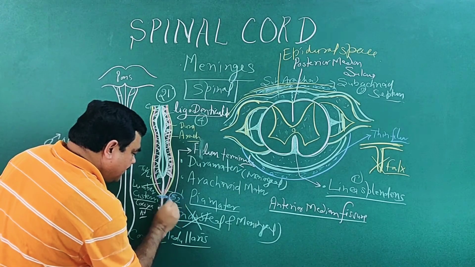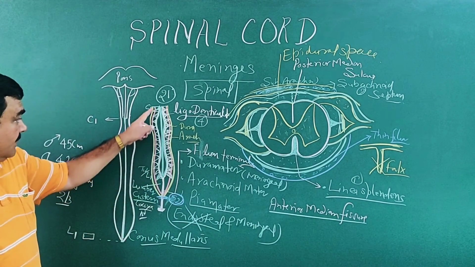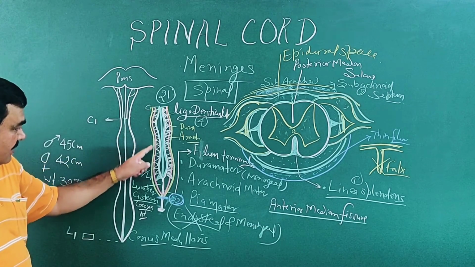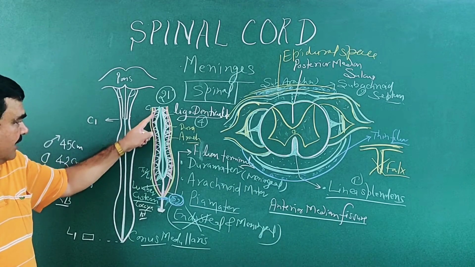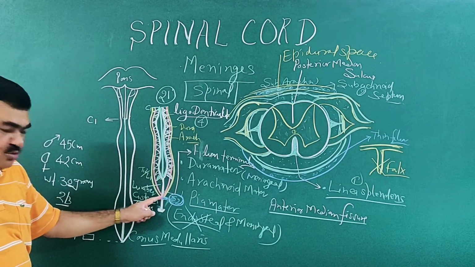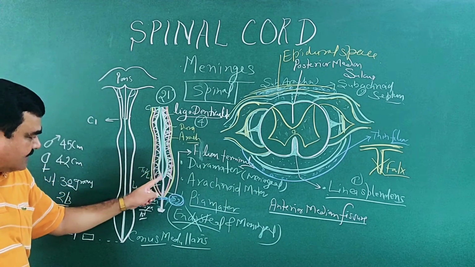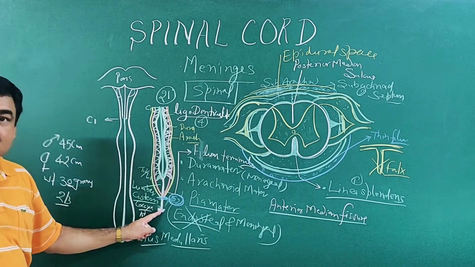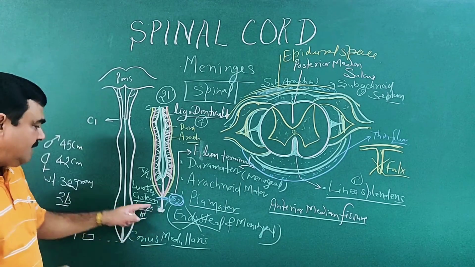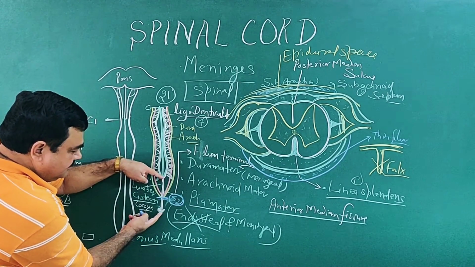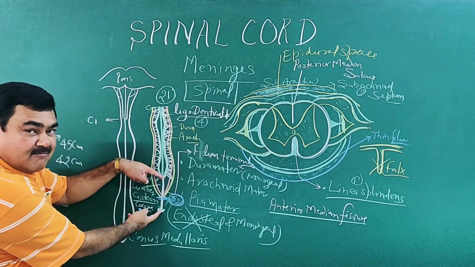The dura mater extends up to the S2 vertebra, the arachnoid extends up to the S2 vertebra, and the pia mater extends up to the first coccygeal vertebra. From here to here is the filum terminale, which is a part of the pia mater.